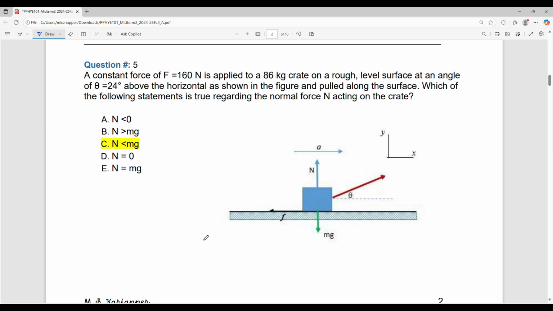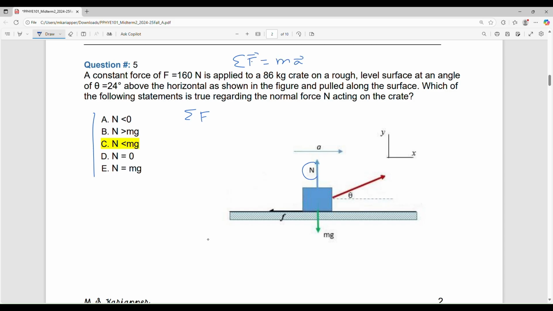Okay, right. So how do I answer this question? We are asked about the normal force. So we need to get an expression for the normal force. We don't need the value because the answers are comparing. So anyway, what we do, we apply Newton's second law. What is Newton's second law? Net force is equal to mass into acceleration.